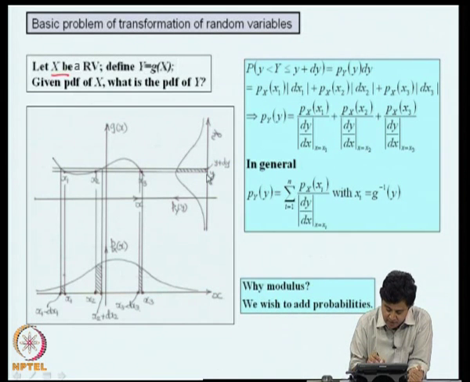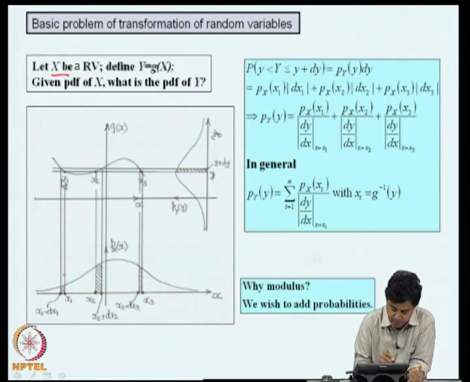If y lies between y and y plus dy, where all can x lie? To see that, we draw these lines here. It intersects g(x) at 3 places: this line from y intersects here, here, and here. So, if y lies between y to y plus dy, x can lie here, x1 minus dx1 to x1, x2 to x2 plus dx2, or x3 minus dx3 to x3.